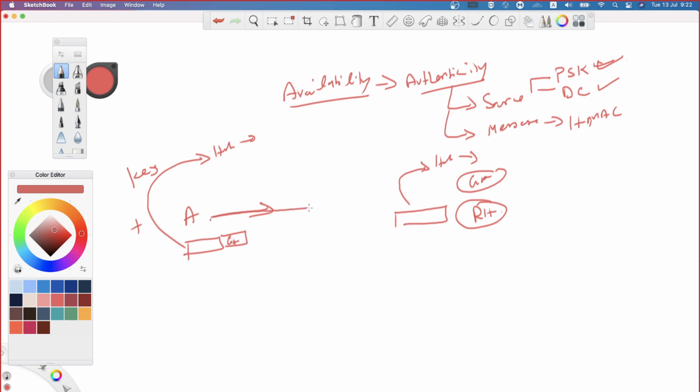So while the data has been sent on the wire, if the attacker is intelligent enough, he is going to modify the data, but it's very difficult. See, generating a text with a predictable hash value is very, very difficult. But still, assuming that the attacker has modified the data in such a way that this hash value will match, the receiver receives it and stores the received hash value. Now the receiver is not going to simply generate the hash value on the received data. If he did, then the received hash value and generated hash value would match. Instead, while he is generating the hash value, he will also add the same key.